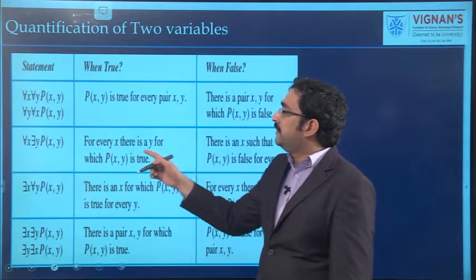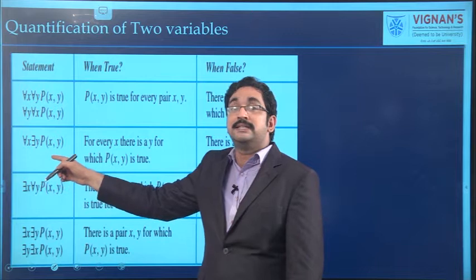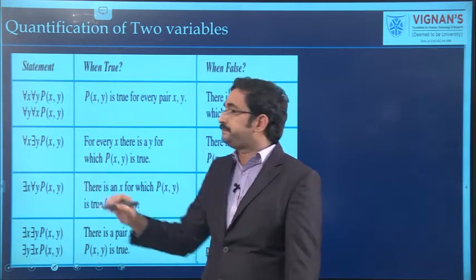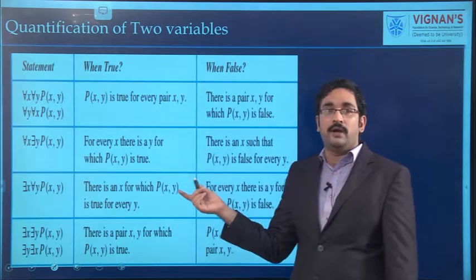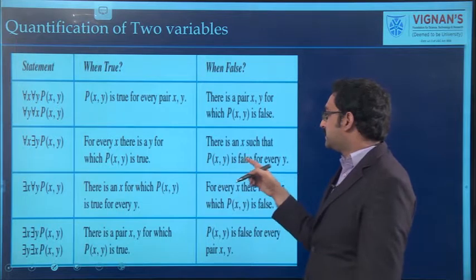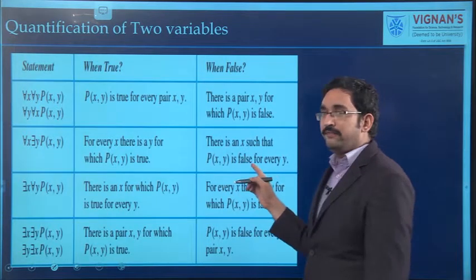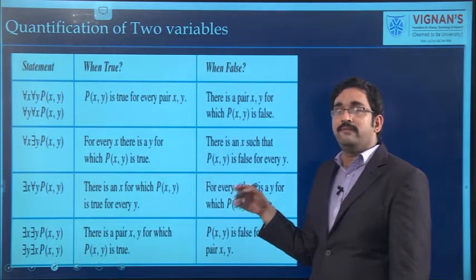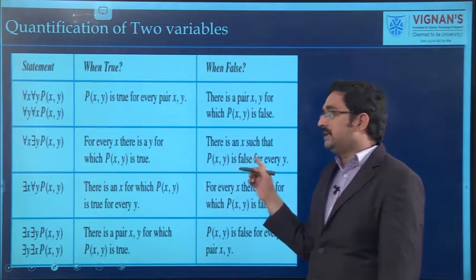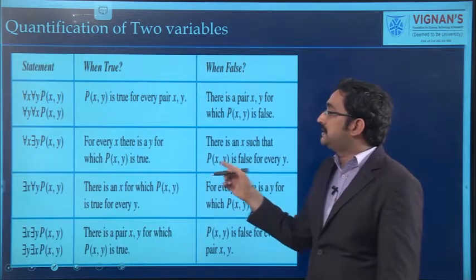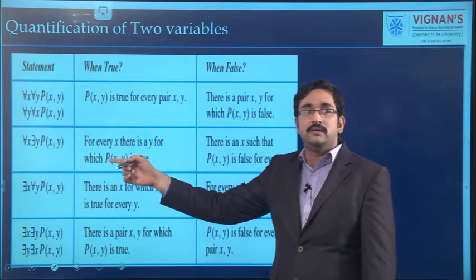If it is true, then we can say that for all x, there exists y, p of x comma y is true. It will be false if there is an x such that p of x comma y is false for every y. That means for a fixed x and for every value of y, p of x, y is false. If this condition is satisfied, we can say that the given statement is false.